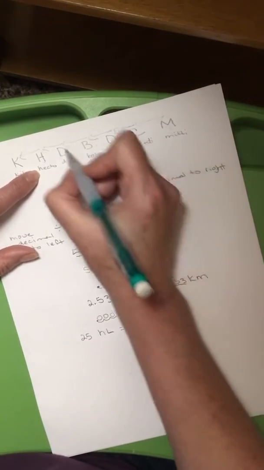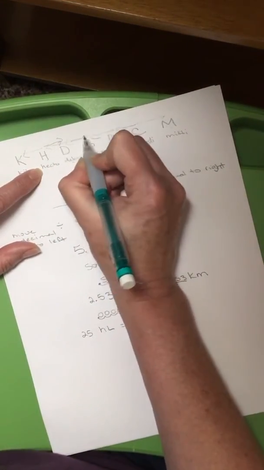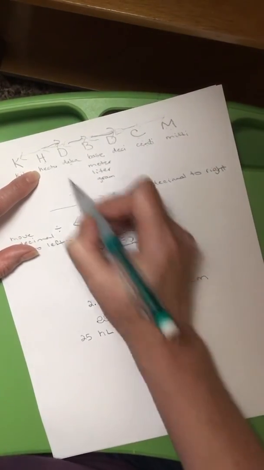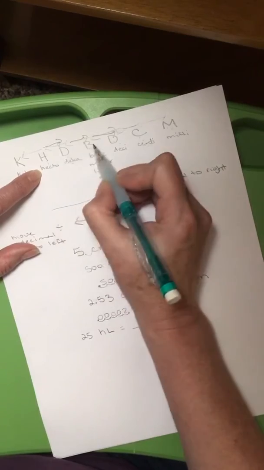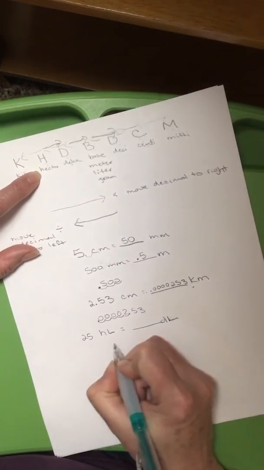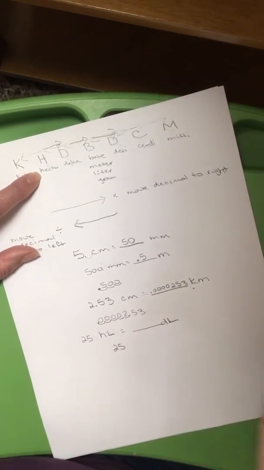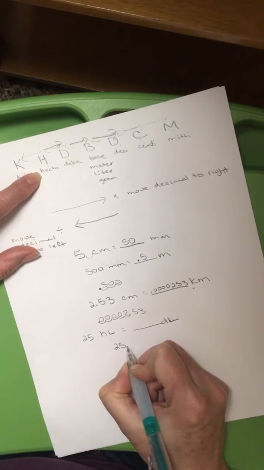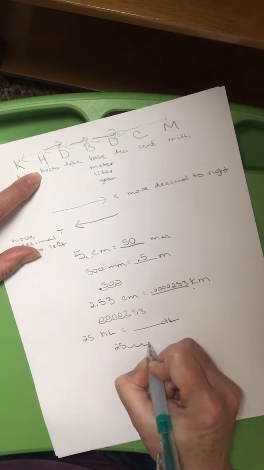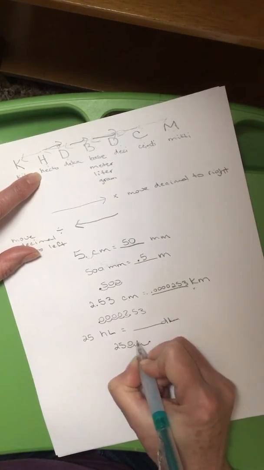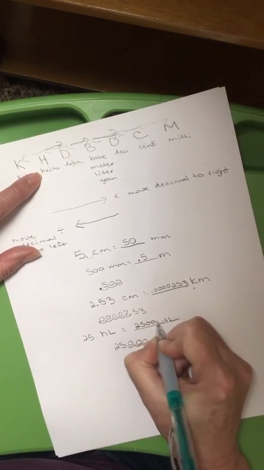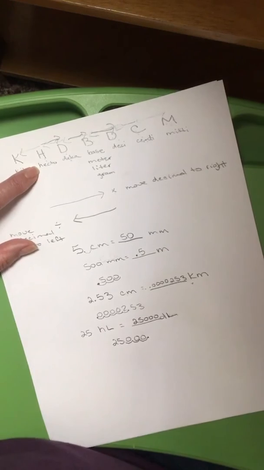So we're going to have to go to the right, and we're going to go 1, 2, 3. We're moving from hecto to deci, 1, 2, 3. So we're going to take our number. Where's the decimal in a whole number? Behind it. And we're going to hop our decimal 3 to the right because we just traveled to the right. So we're going to go 1, 2, 3 and put our decimal, fill in with our zeros like we've been doing. So we have 25,000 deciliters.